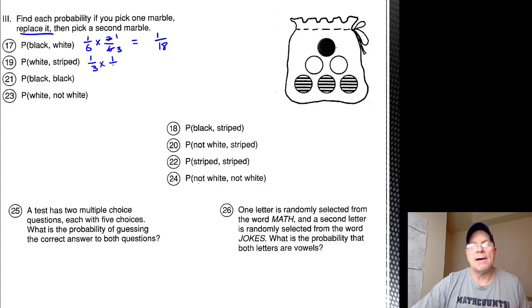Probability of striped is 1/2. So the probability of picking a white marble, replacing it, and then picking a striped marble is 1/6.